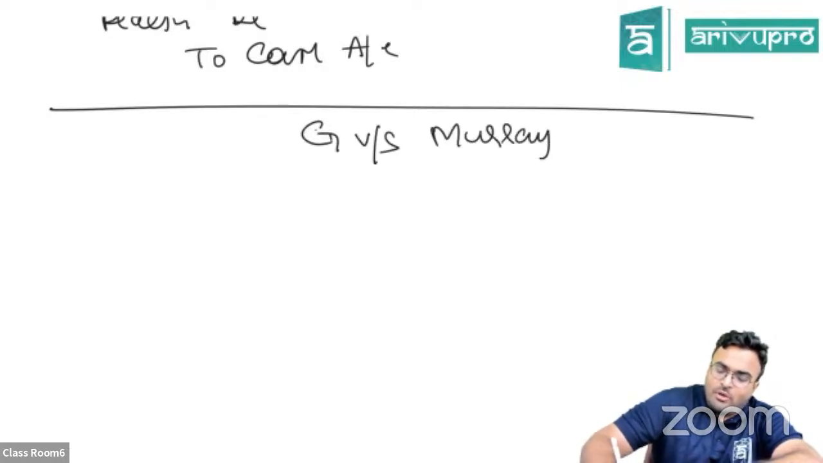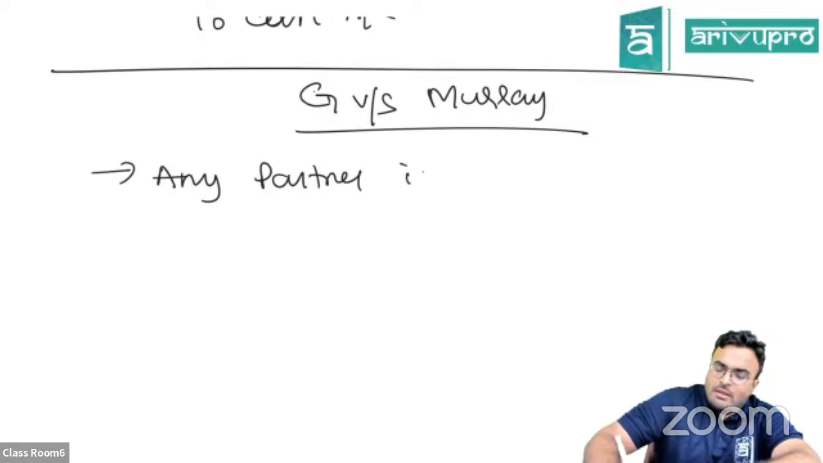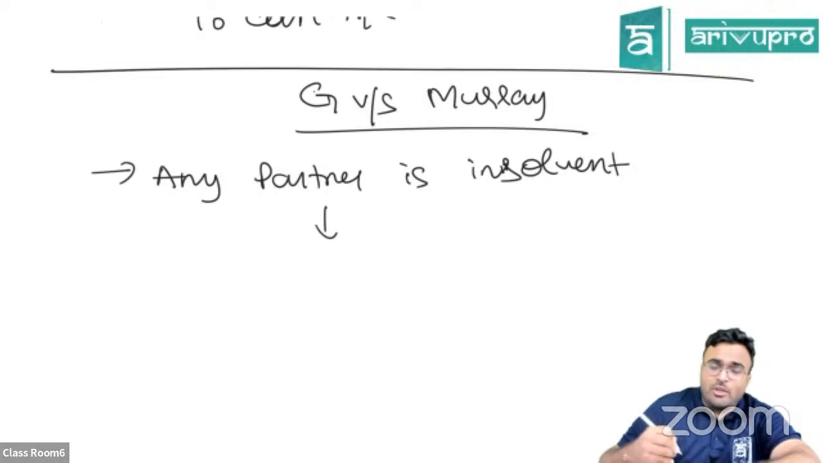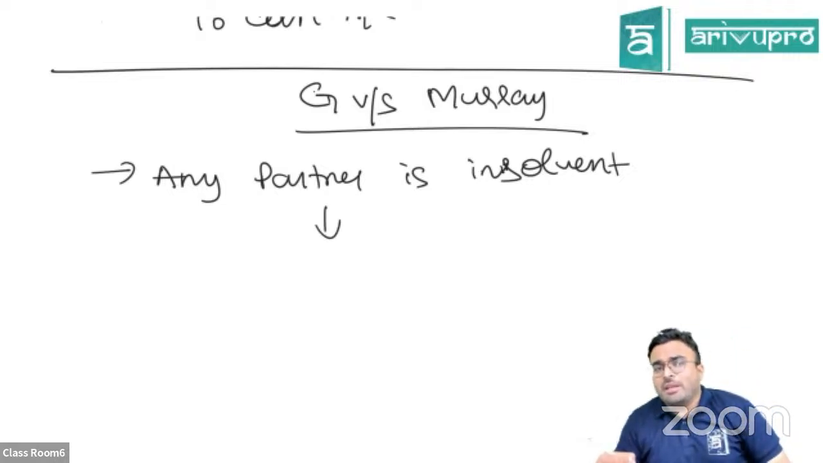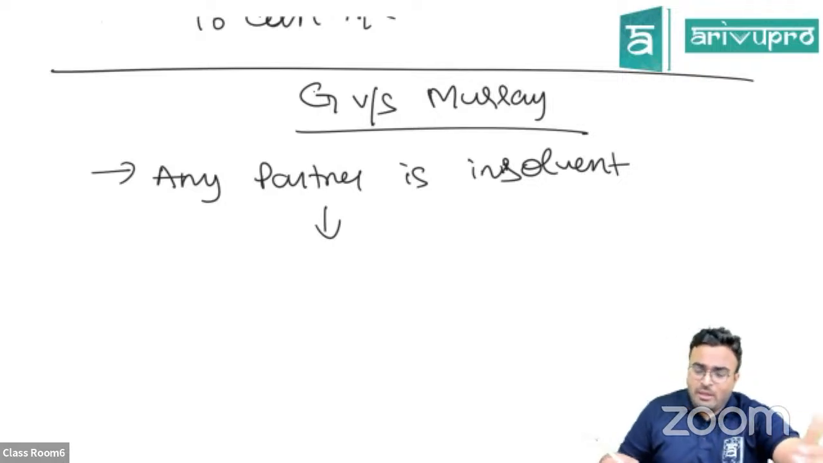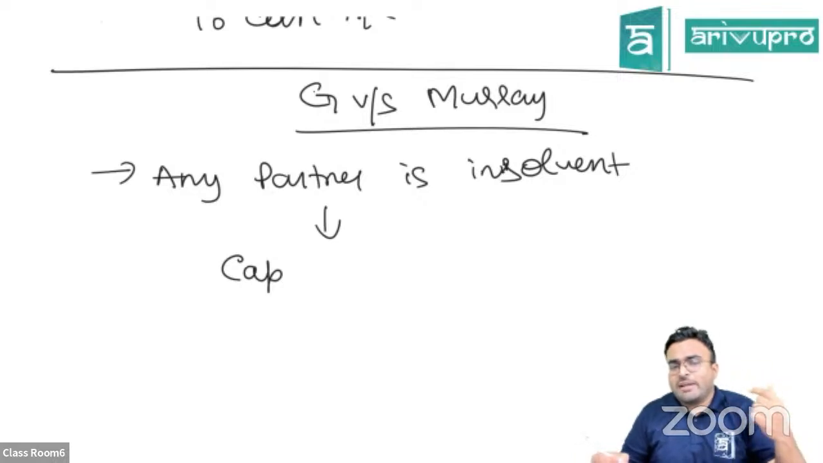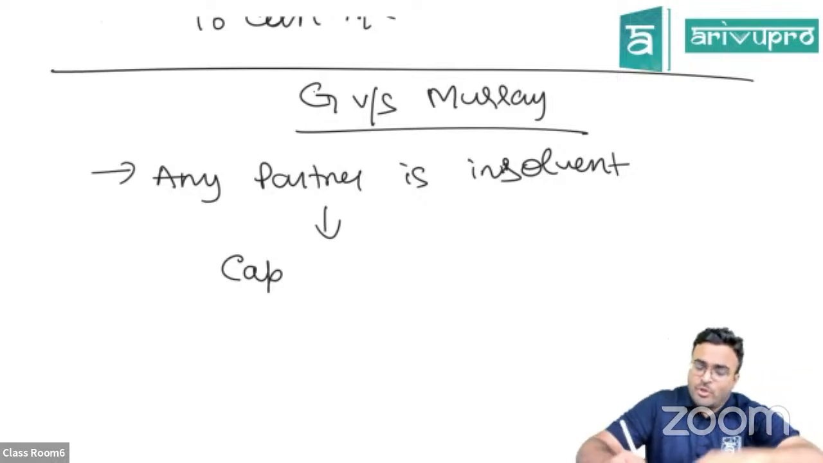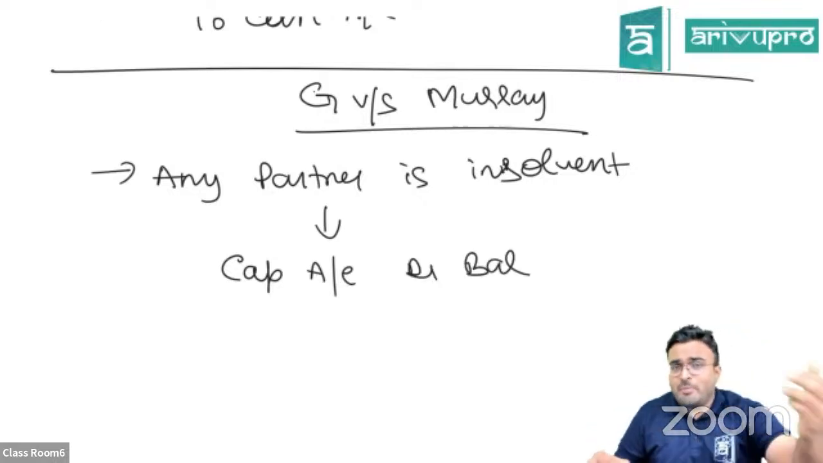Garner versus Murray rule. Remember this: if any partner is insolvent, then you have to check. Just being insolvent is not enough. Insolvent means the person is not able to pay money. But if his capital account has a credit balance, then no problem, because a credit balance means we have to give him money. If the capital account has a debit balance, the partner is insolvent: a debit balance means the partner has to give money, and the partner does not have money now.